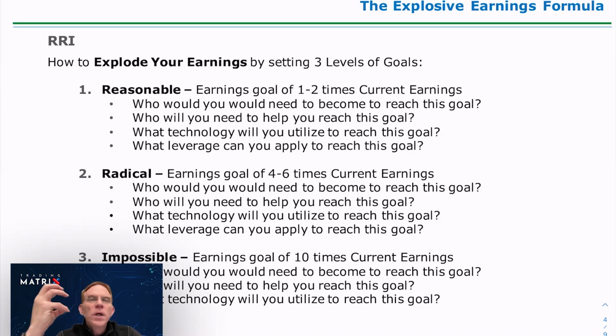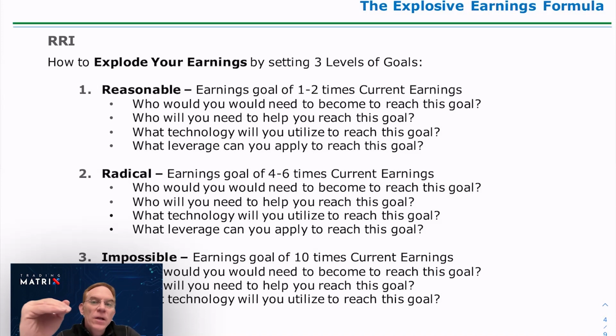With the reasonable goal, you think about it, you're like, yeah, I could see if I did some things, if I worked a little longer, if I took a little more risk, if I took another course, or I committed to deleting something from my life, I could get there. So you see it. So that's your reasonable goal. Then we take the $200,000 number, and now we go to radical. In radical, we multiply it by 4 to 6 times. So let's say that you made $200,000 last year. We're going to multiply it by 4, and your radical goal is to make $800,000.